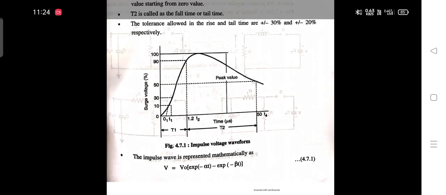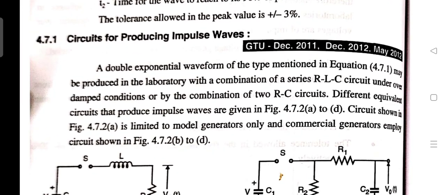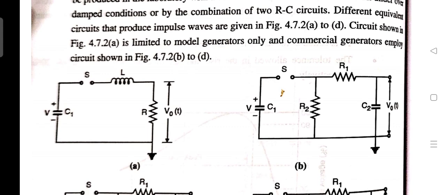Now we will see circuits for producing impulse waves. A double exponential waveform of the type mentioned in the equation may be produced in the laboratory with a series RLC circuit under overdamped conditions or by a combination of two RC circuits.